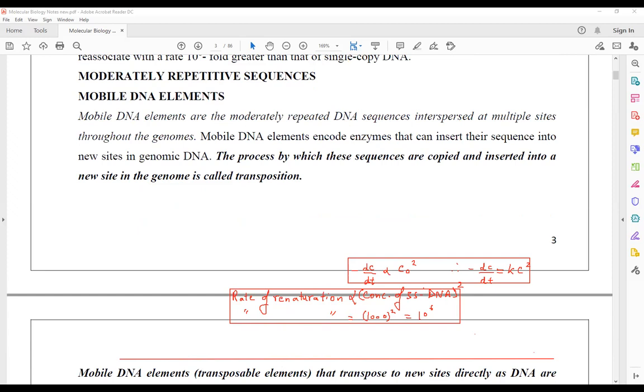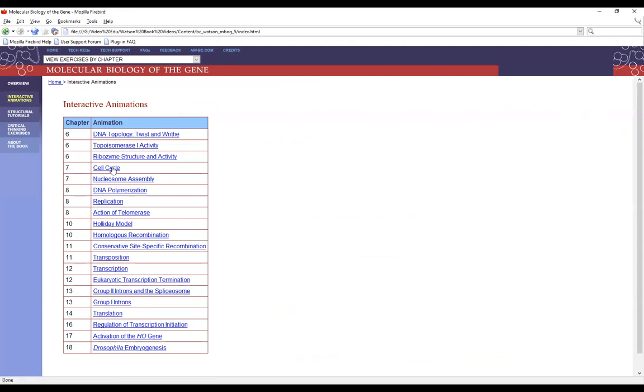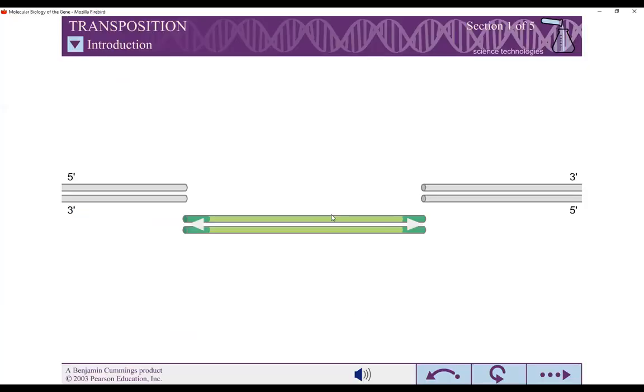In my next class, I would be talking about the mobile genetic elements, and we would be discussing what these mobile genetic elements are, and in what manner the transposons work. How do transposons act, and what is the process of transposition? Transposition is a form of genetic change. So we would be talking about how transposition takes place in our genetic material. So we are going to look at transposition tomorrow. Until then, you just keep on revising the things, and then we would be completing the entire process of translocation and transposition.